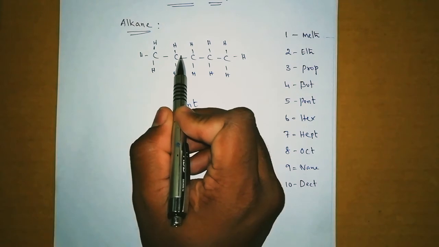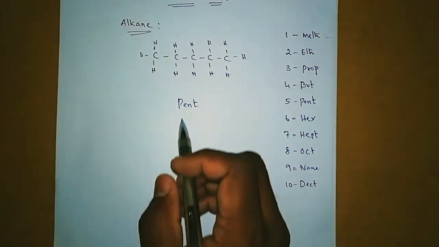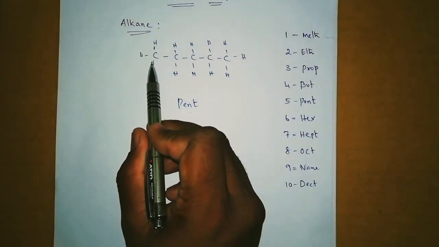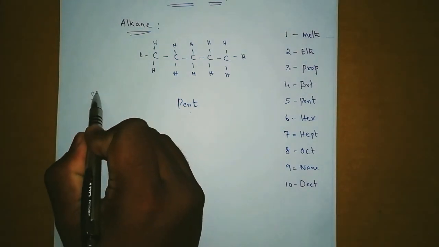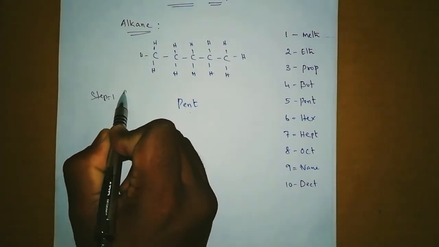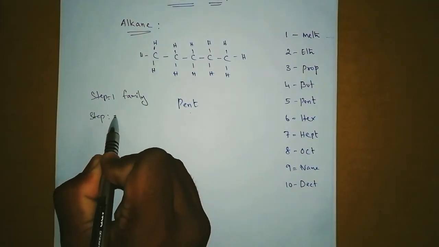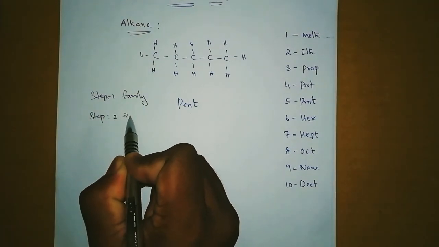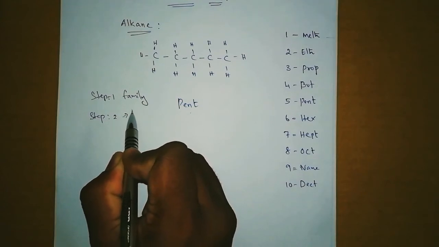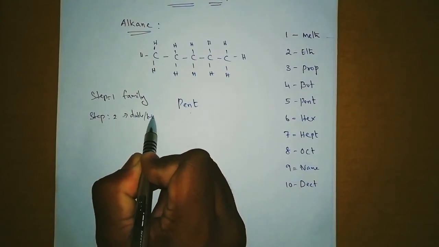Is there any double bond or single bond between them? So first you have to find the family name. Step one is to find the family name. Step 2 is to see whether any single, double or triple bond is present.